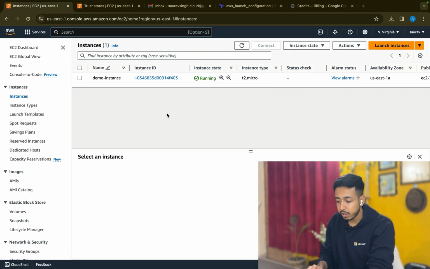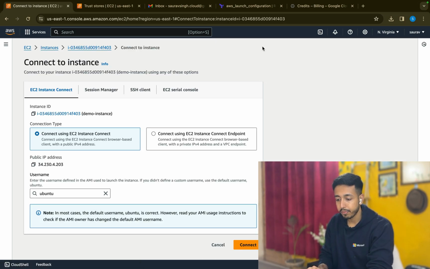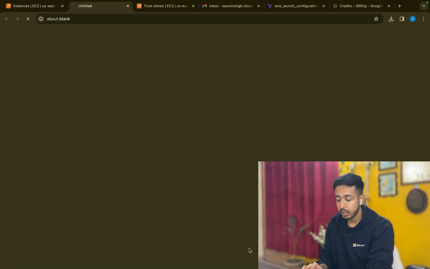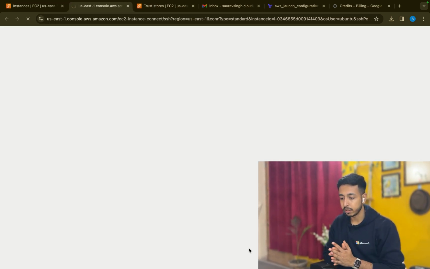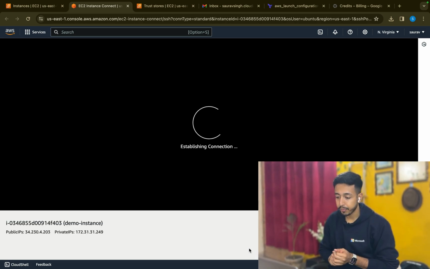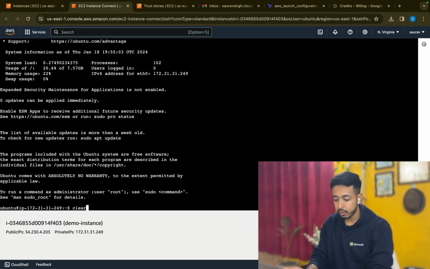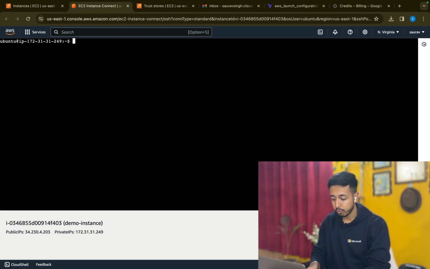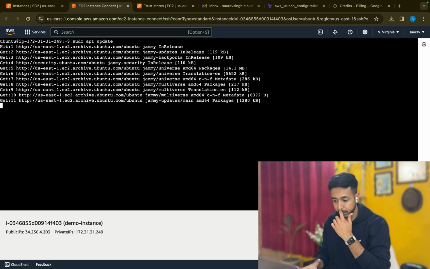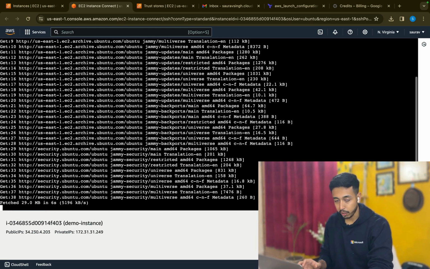But the most basic one to connect, which is the default, is to just click on connect and go ahead. Nothing you have to do, it'll straight away connect. The connection will be established and you will be inside the instance in no time. So there we go. We are inside the instance. Now, if I do sudo apt update, it will update my instance. And that's it. That's how easy it is to connect via the console.